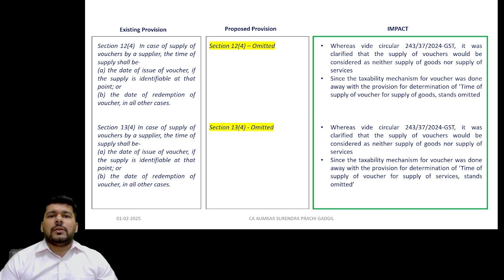Now, the supply of vouchers has been declared to be a Schedule 3 transaction, that is, neither a supply of goods nor a supply of services. This happened in the previous council meetings, followed by a circular issued on 31st December 2024, which made it clear that the transaction in supply of vouchers will no more be considered a supply of goods or supply of services, because it is more akin to a transaction in money. Likewise, the time of supply provisions relating to the supply of vouchers under goods and services under sections 12.4 and 13.4 have now been omitted.